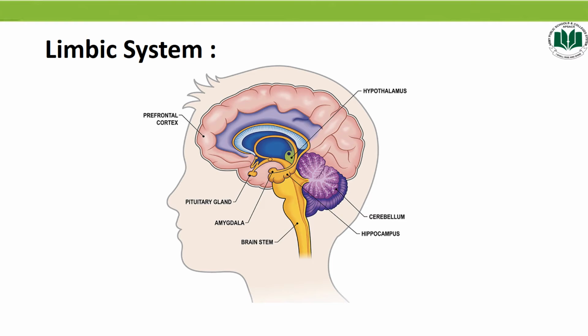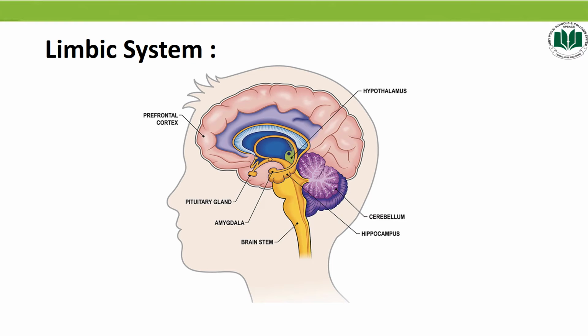Now the limbic system. The limbic system is basically a complex set of structures that lie on both sides of the thalamus, just under the cerebrum. The limbic system consists of the hypothalamus, amygdala, hippocampus, and some parts of the thalamus. So what is the function of the hypothalamus?